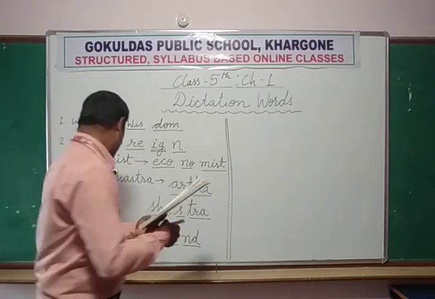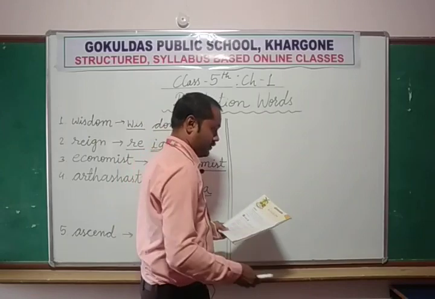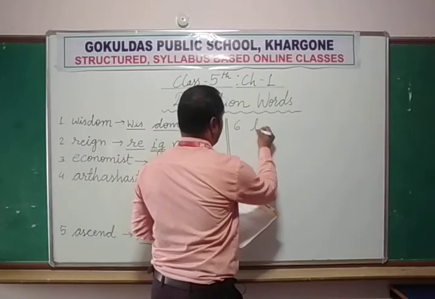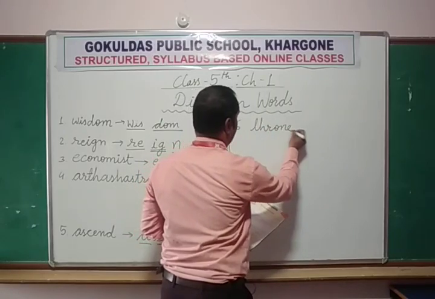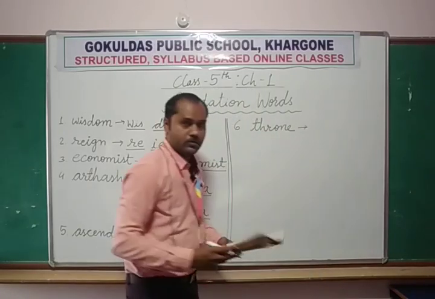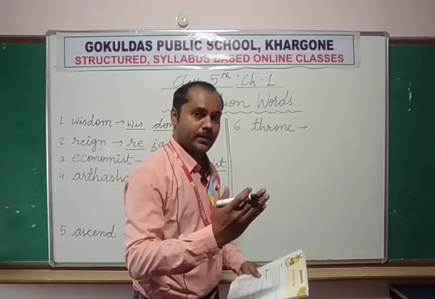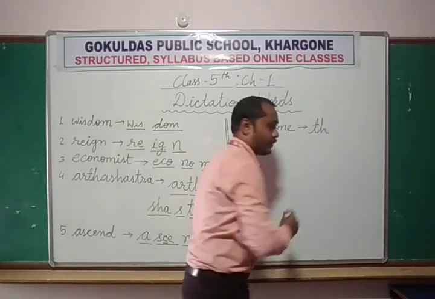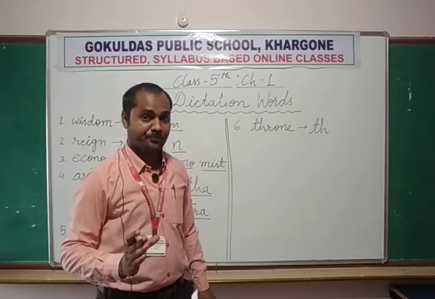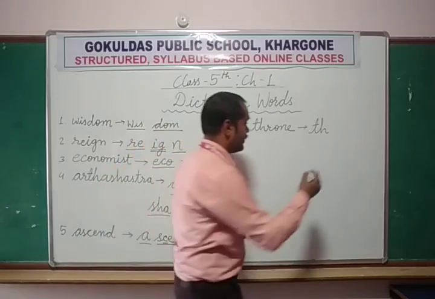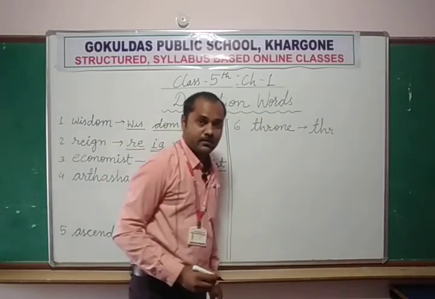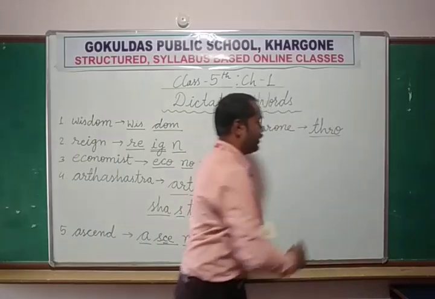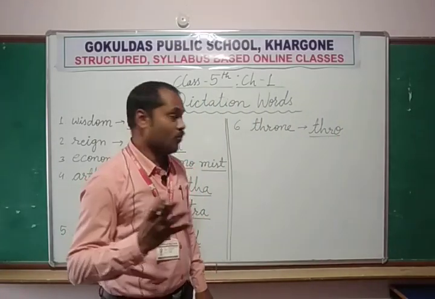Now the next word is throne. T-H-R-O-N-E. Throne. First you divide this word into syllables, then it is easy to learn. T-H, we pronounce T-H as th. Now we add R, so it will become thr. Then we add O, so it will become throw. Throw.